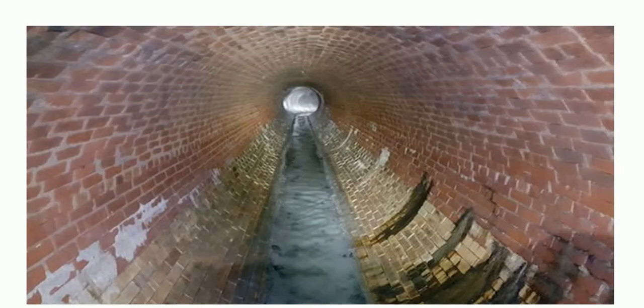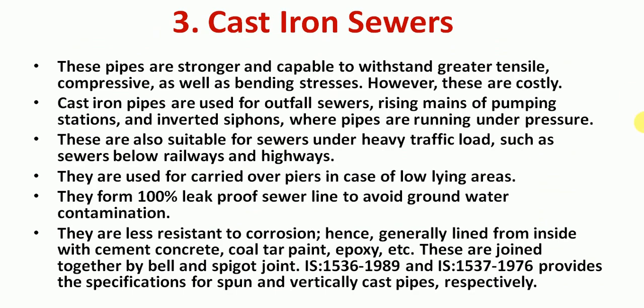So this is the picture of the brick sewer. As you can see, it is made up of bricks. And you can see, because of the corrosive action, the material has slowly started to degrade, or some deposition has taken place. This is the inside surface; from the outside it may be plastered. Sometimes the inside layer may also be smoothed using clay material or vitrified material to make it more hydraulically efficient. Then we have the cast iron sewers.